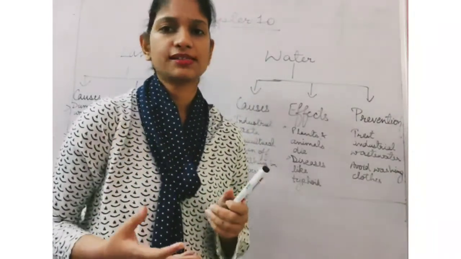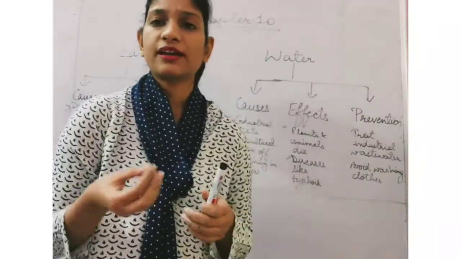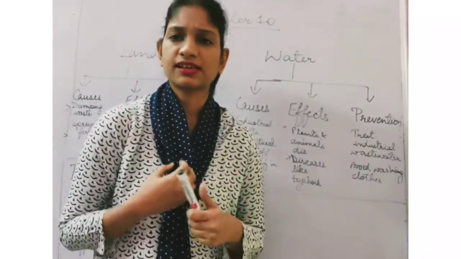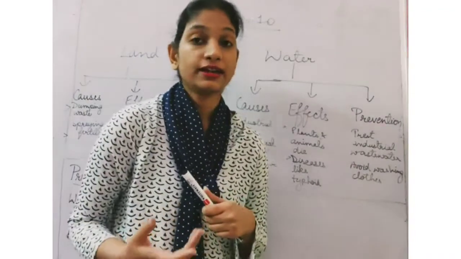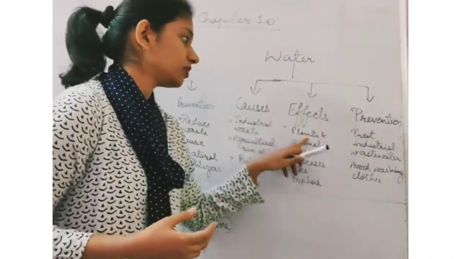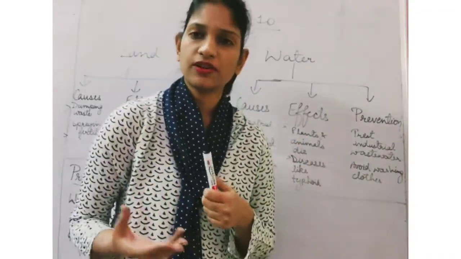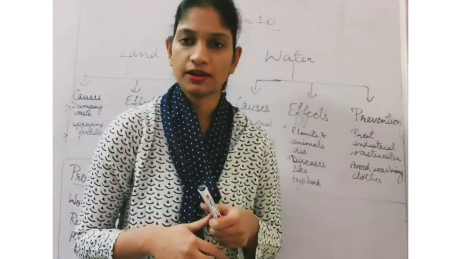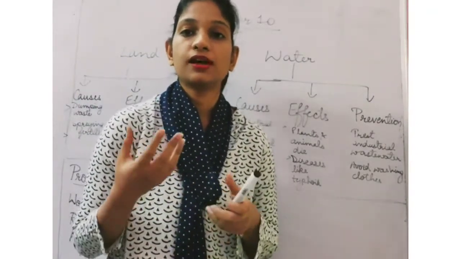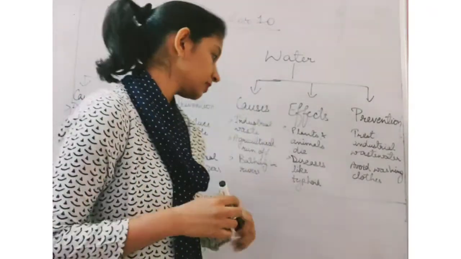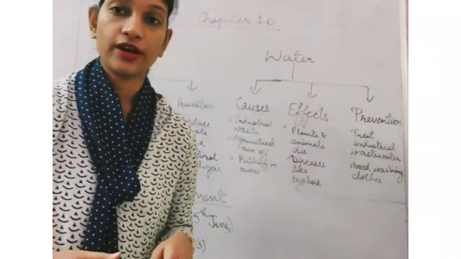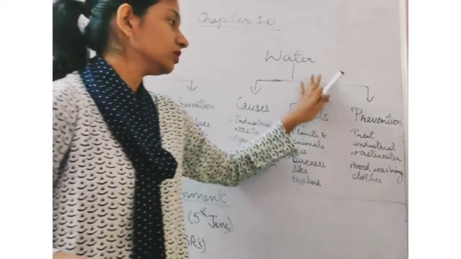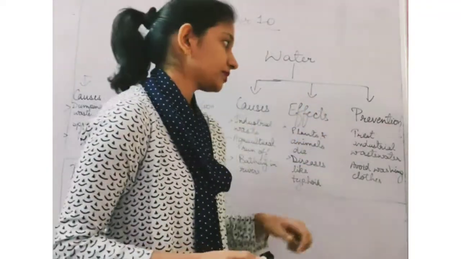When all the waste is dumped in the water, the aquatic animals end up choking on these plastics, etc., which is dumped in the river. So they end up choking and dying. Whenever this water becomes dirty, if you put this dirty water in the plants, the plants will also die. Then it will also lead to diseases like typhoid, diarrhea, etc. So water pollution is very harmful for us.